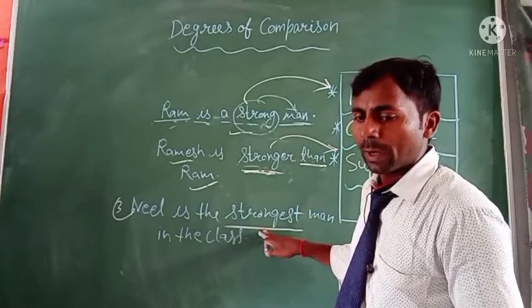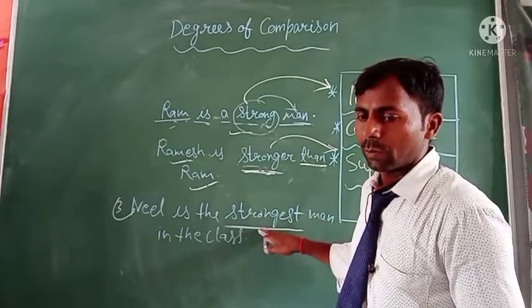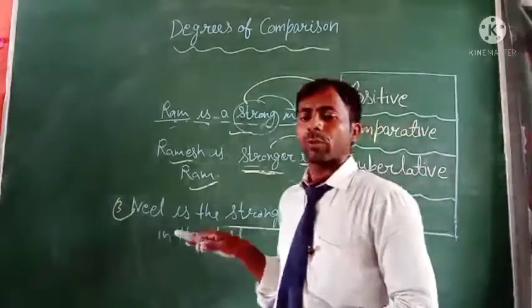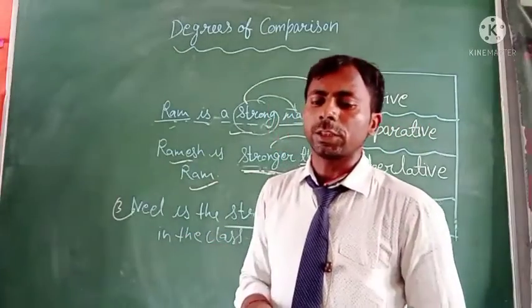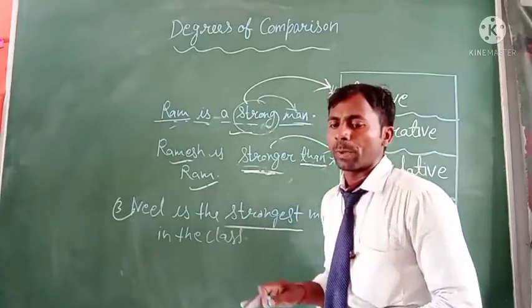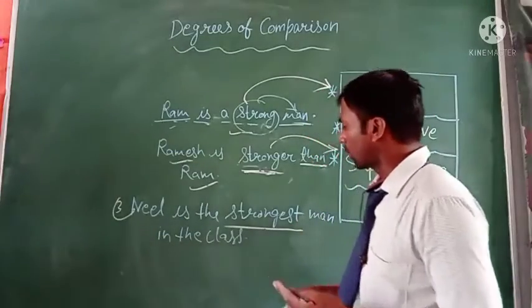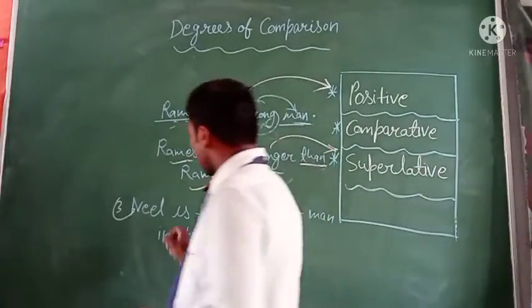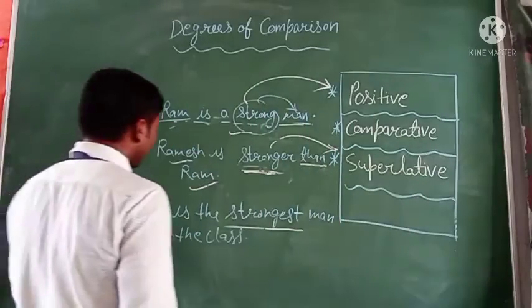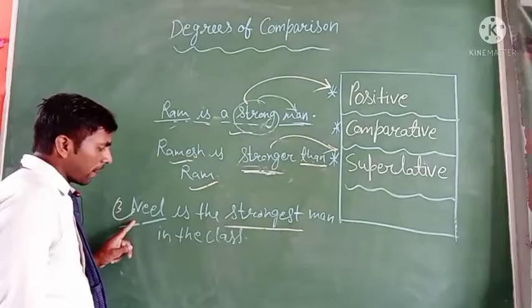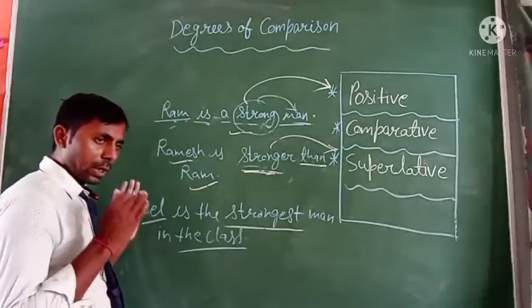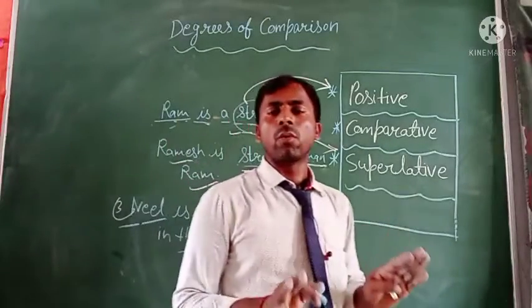The superlative degree always denotes the highest degree of the quality, and it is used when more than two people or things are compared with one another.